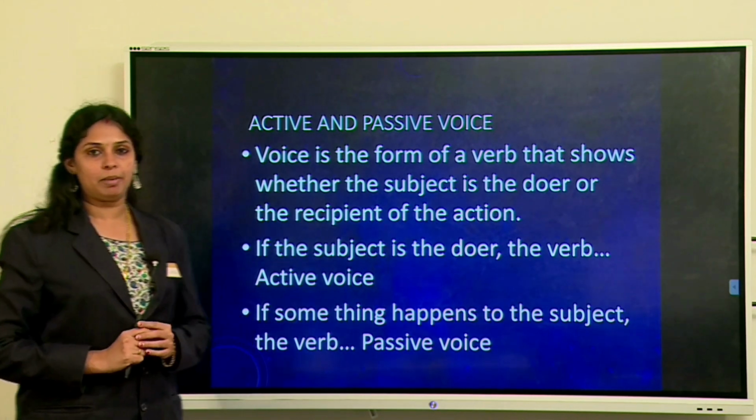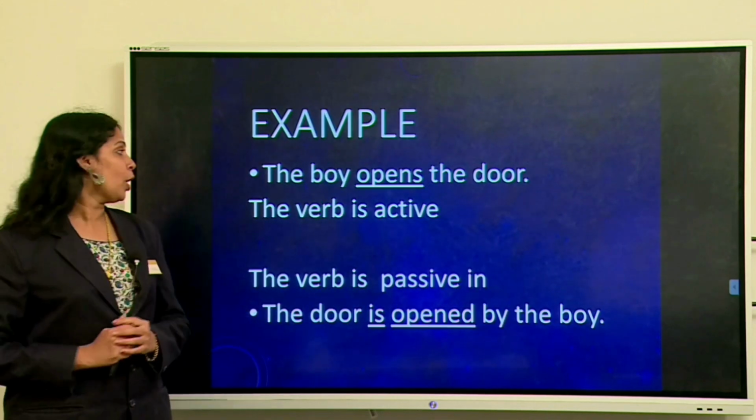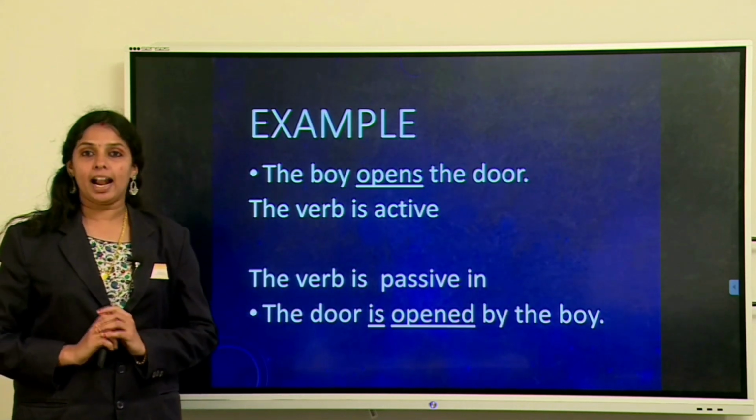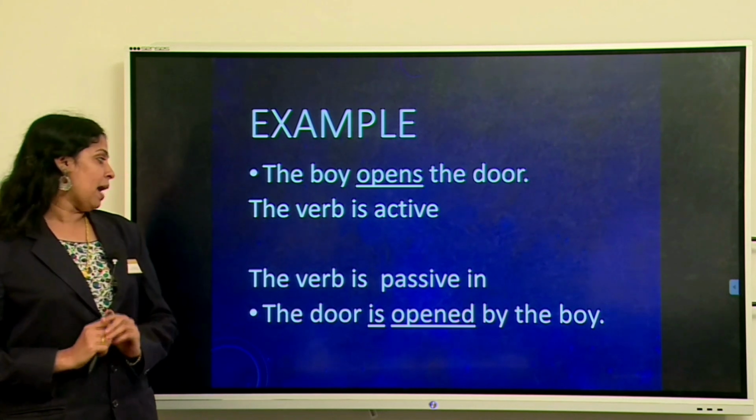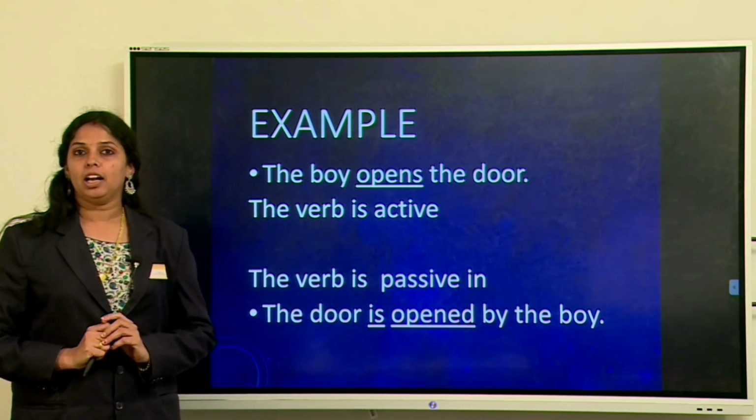Let us see an example now. The boy opens the door. The verb is active here. The verb is passive in, the door is opened by the boy.